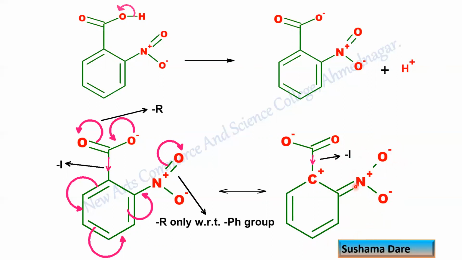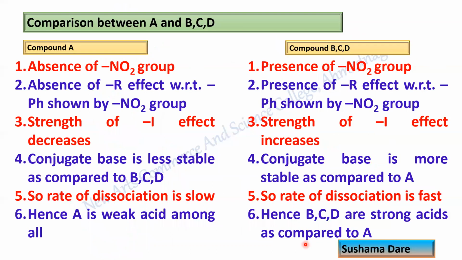Only here, as this NO2 group is close to the carboxylate, the inductive effect and the resonance effect shown by this group depend on distance, therefore it is a strong withdrawal. Hence this minus I effect in this case is more prominent as compared to para. If it is more prominent, that means the stability of the ortho conjugate base is more as compared to the para conjugate base. That's why the dissociation of the ortho conjugate base is fast as compared to the para conjugate base. Hence, this is a strong acid as compared to the para.